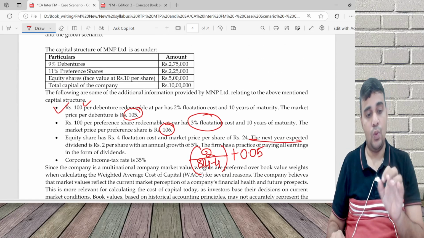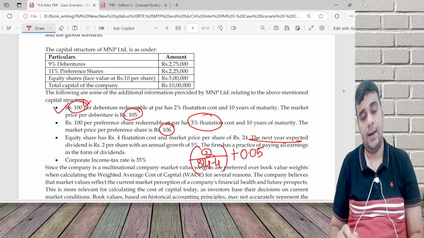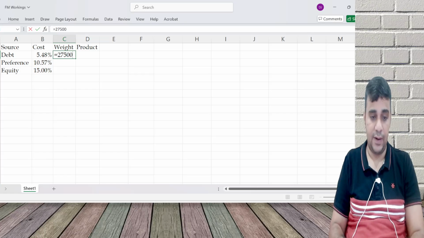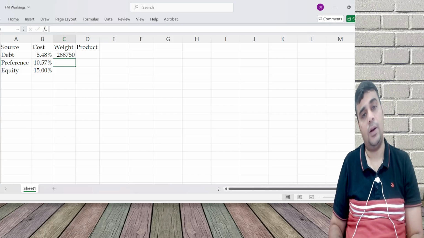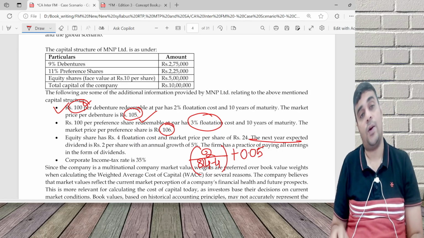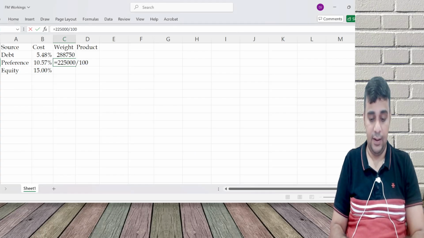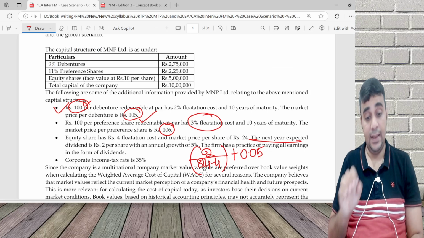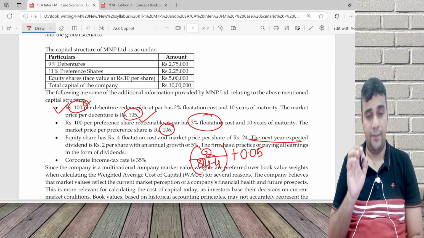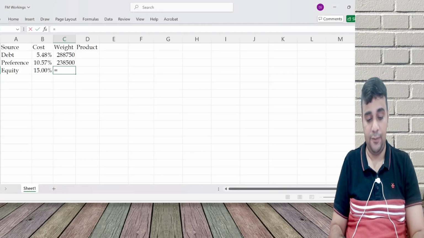Debenture 2,75,000. One debenture is 100 rupees and the market value is 105. So 275 divided by 100, into 105. Preference 225, again divided by 100, into 106. Equity 5 lakh divided by 10, into 24.